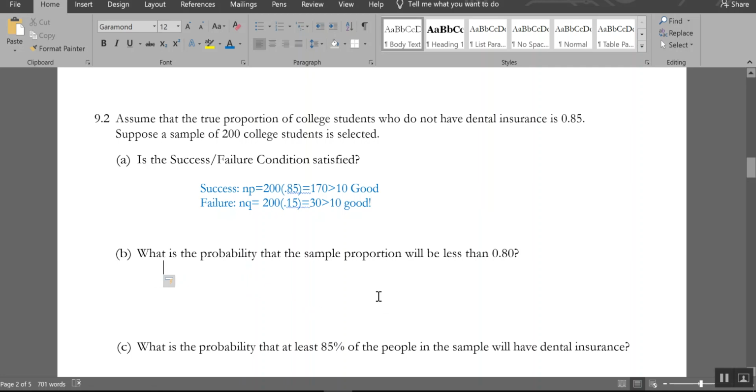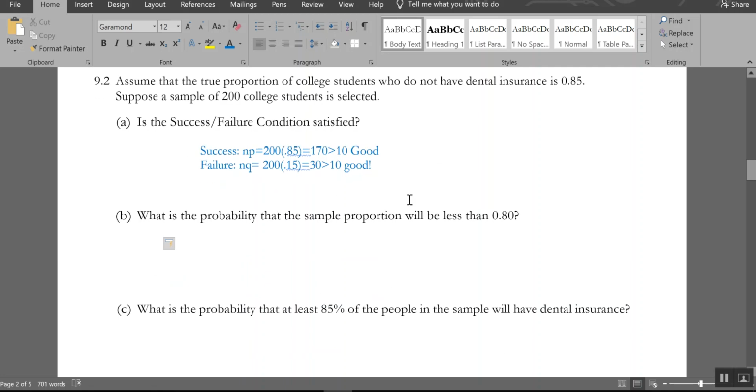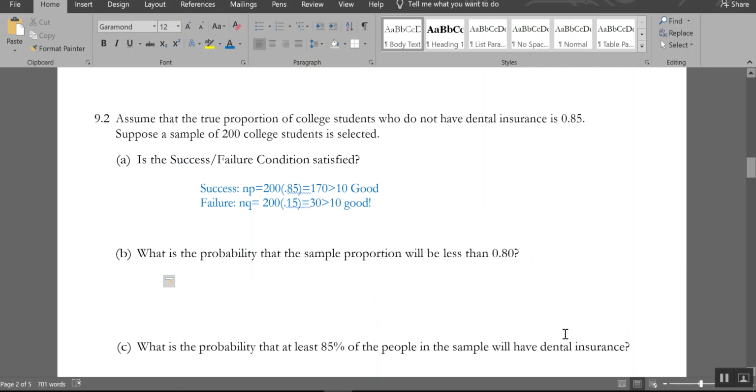What's the probability the sample proportion will be less than 0.80? So let's find a proportion in the sample being less than 0.80. First I need my mean, because I have to build my distribution. My mean is just my proportion, so that's 0.85. And then I need my standard deviation.